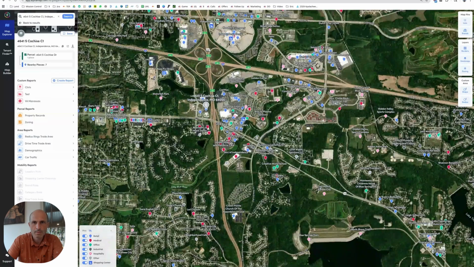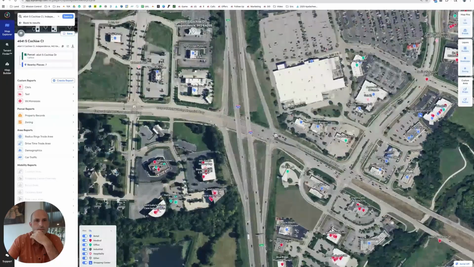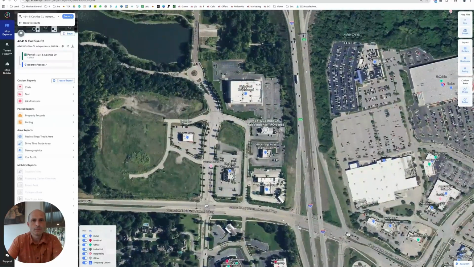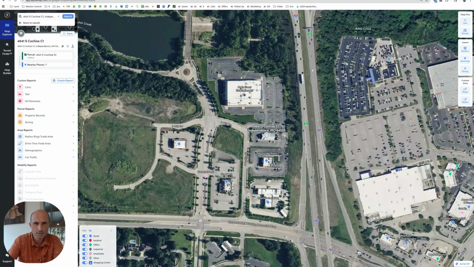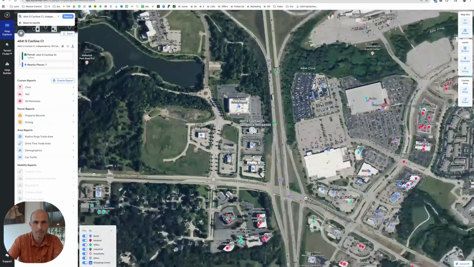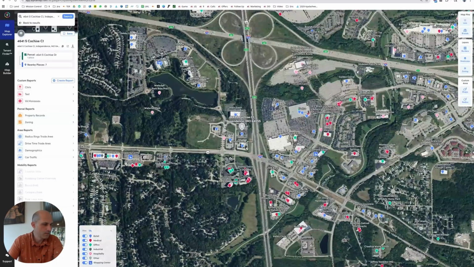Got IHOP and Bowl and Bow Wow, Buffalo Wild Wings. There's the mall, Noodles and Company. There's the Walmart over here. So weird location for a restaurant, in my opinion. It's back around the corner. People really got to know where to go, or they got to be coming from this main event thing. If this main event thing is going off all the time, they'll probably fill up your restaurant. Hit or miss when those things come and go.